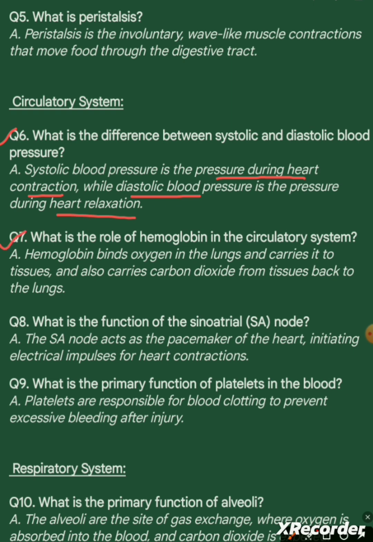Question 7. What is the role of hemoglobin in the circulatory system? Answer. Hemoglobin binds oxygen in the lungs and carries it to tissues, and also carries carbon dioxide from tissue back to the lungs.